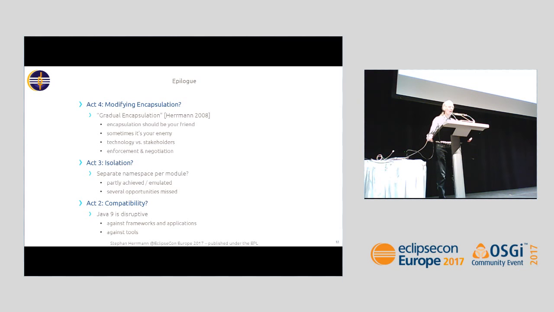Regarding Act 2, compatibility, you probably read the news that Java 9 is pretty disruptive for frameworks and applications. What I wanted to show you here is that Java 9 is also very disruptive for tool implementers and tools themselves. And so API breakages happen.